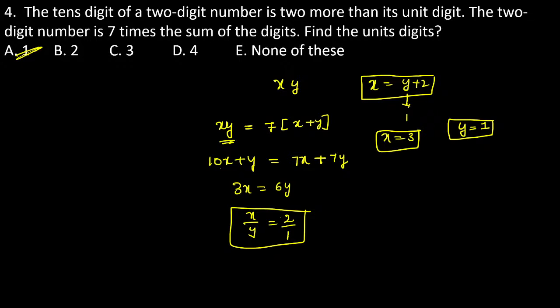The two-digit number is 7 times the sum of its digits. Two-digit number xy is exactly equal to 7 times that. So 10x plus y is exactly equal to 7x plus 7y. And 3x is equal to 6y. Then x by y is equal to 2. You can substitute x is equal to 2, y is equal to 1.